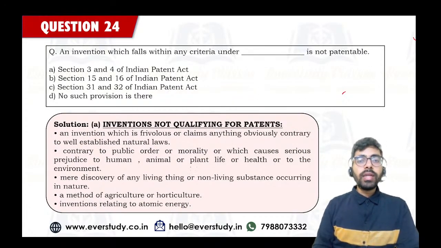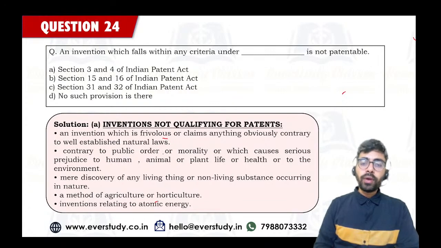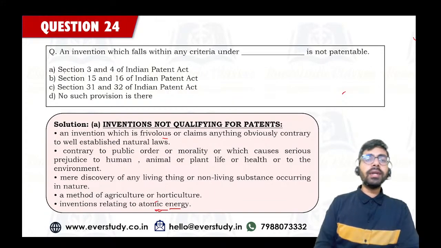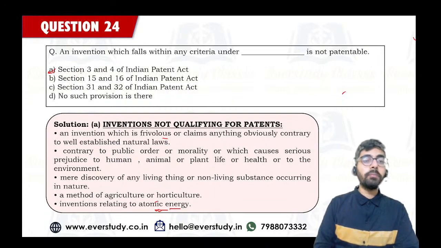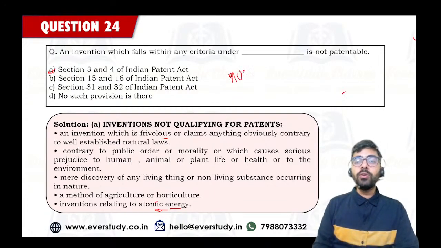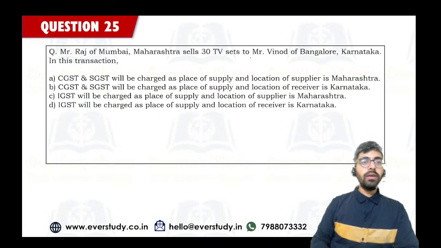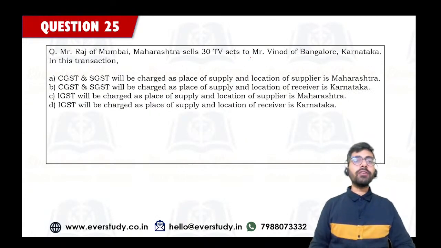Yes. So there are some inventions which do not qualify for patent. Any invention which is frivolous and which is contrary to public order or morality. Any method of agriculture or horticulture. Any invention relating to atomic energy. All these inventions you cannot obtain a patent for. This is prohibited under sections 3 and 4 of the Indian Patent Act, and this is what you must know. This is a must remember. Okay, do remember it. So now let's come to the next question.